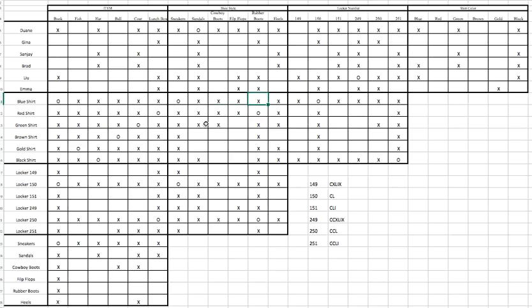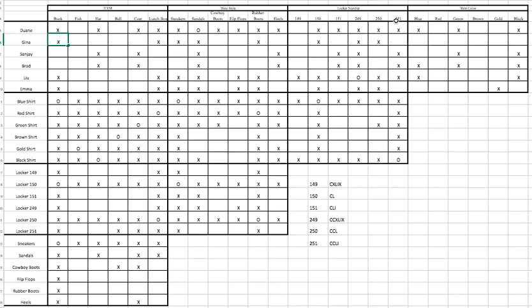And okay, so now what do we see here? Let's go to this O, which is 150, and we know it can't be Emma, Lou, Gina, or Dwayne. So we're going to put that for everybody. If we go to the sneakers, it can't be the same: Emma, Lou, Gina, Dwayne. And if we go here, it can't be Emma, Lou, Gina, and Dwayne. Okay, so we just make sure everything matches.